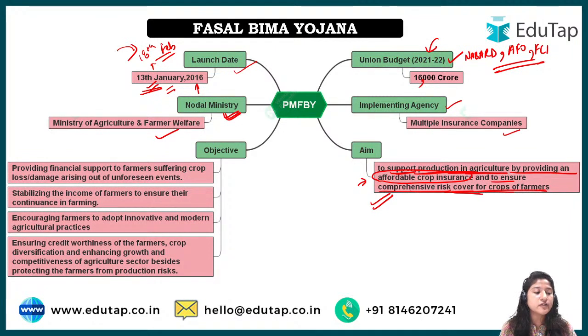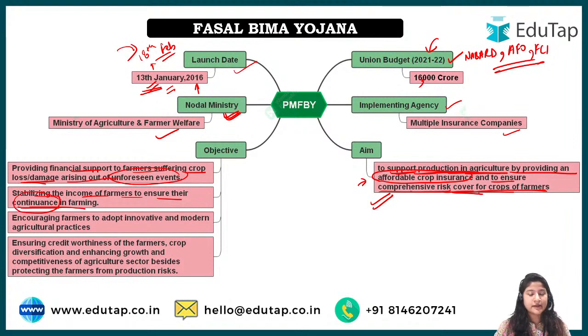Next comes the objective of it. For the objective, I would say the following are very important. First of all, providing financial support to farmers suffering crop loss or damage arising out of unforeseen events. See, basically, what are these unforeseen events? For example, wild animals have attacked the land, right? That is unforeseen. Or for example, lightning occurs, an earthquake occurs, anything that is unforeseen. So this objective is to provide financial support in those cases. Next is stabilizing the income of farmers to ensure their continuance in farming. See this word continuance, what this means.